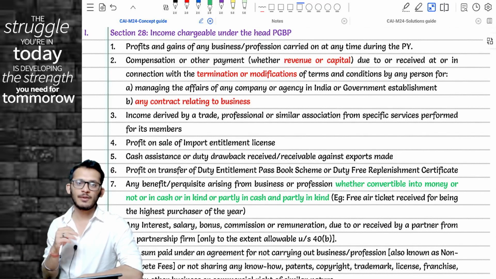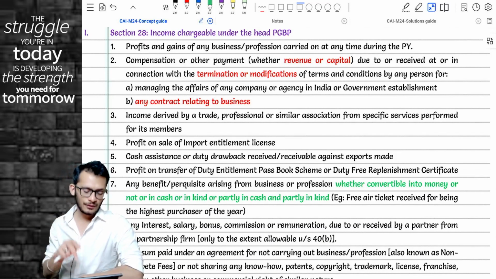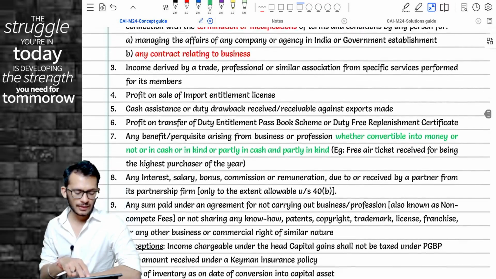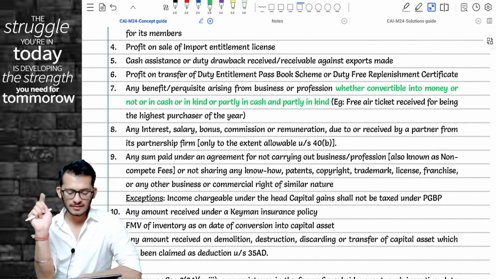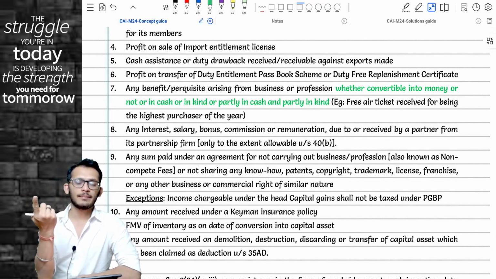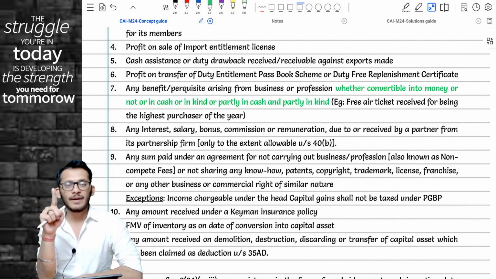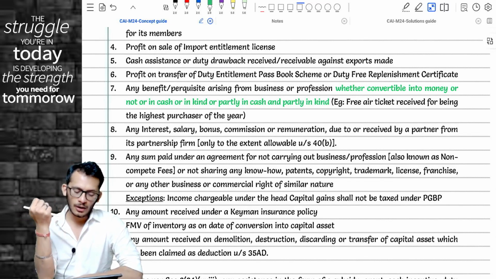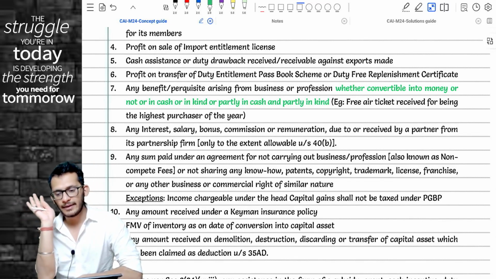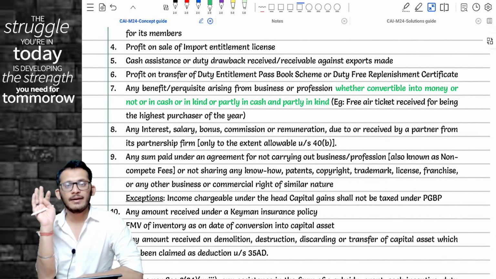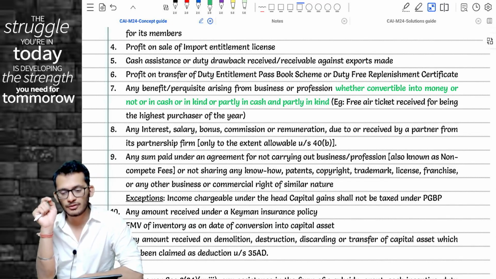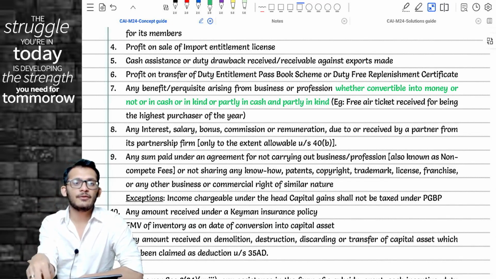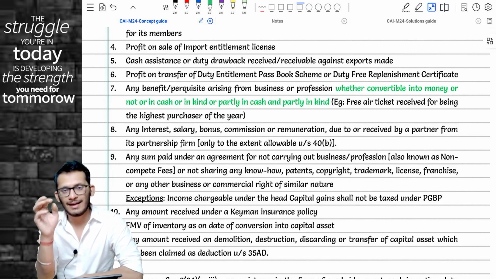Read it along with me, then I'll explain it to you. Section 28, point number 7 says, any benefit or perquisite arising from a business or profession, whether convertible into money or not, or paid in cash, or in kind, or partly in cash, or partly in kind. Now, until last year, the provision was already there, which said that whenever a benefit or perquisite is extended to any person in the course of a business or a profession, it is taxable under the act.